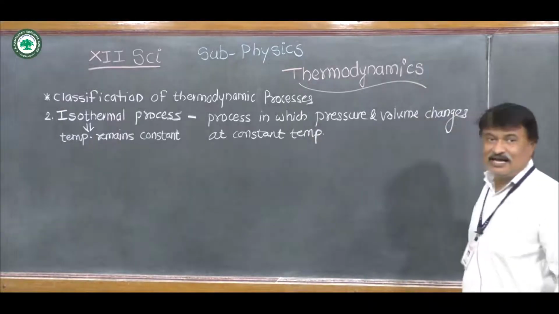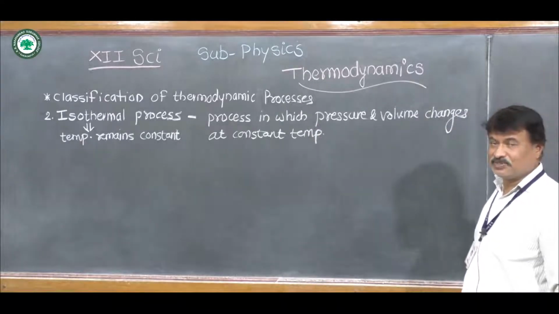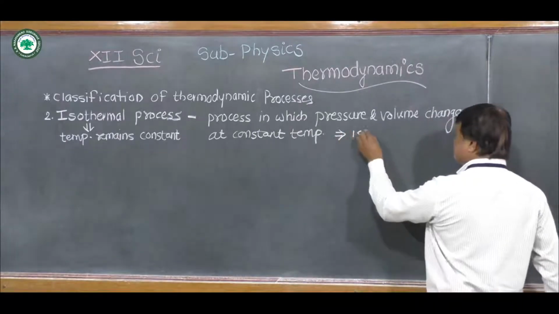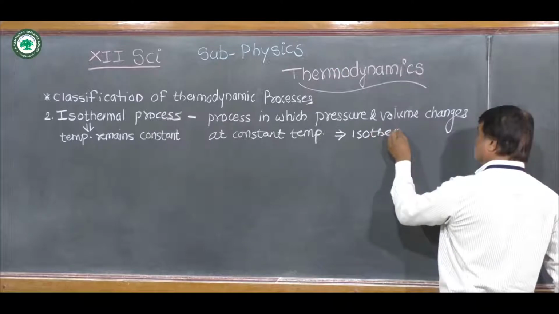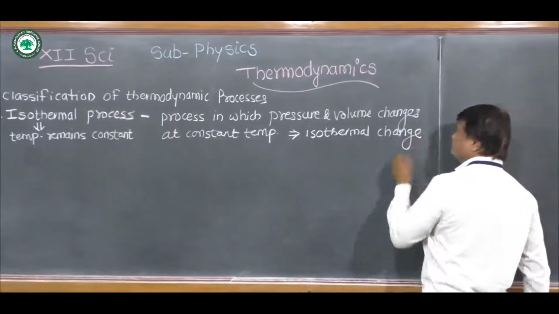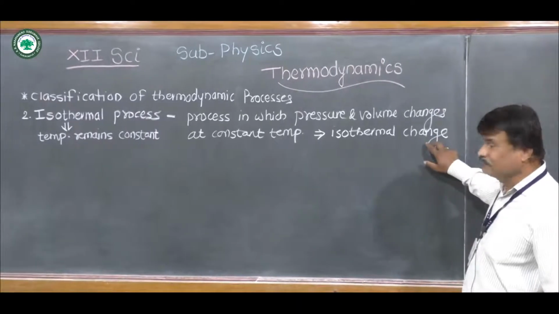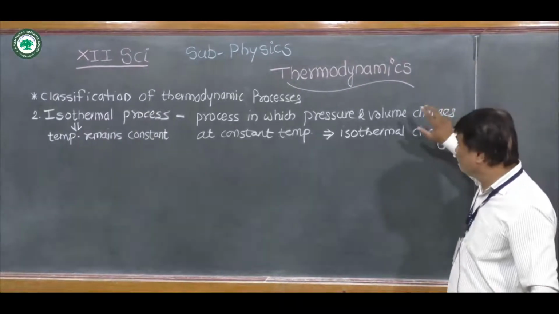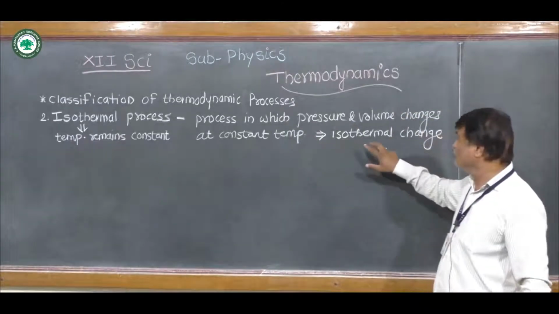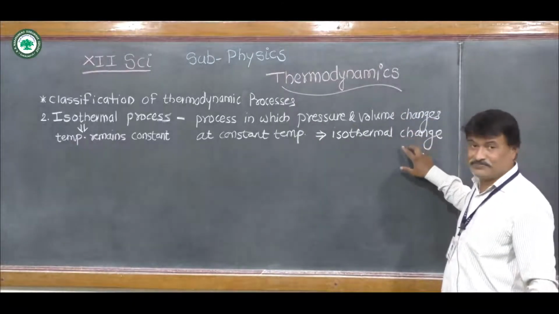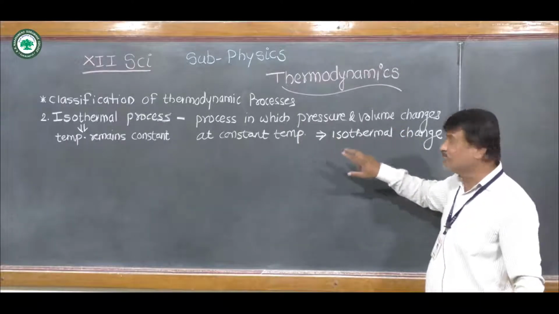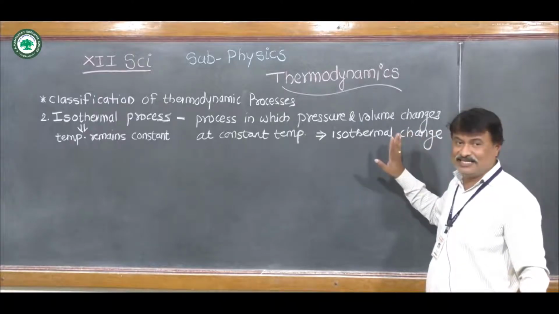It is called isothermal process, or also isothermal change. Because in this case there is change in pressure and volume at constant temperature, that's why it is called isothermal change.